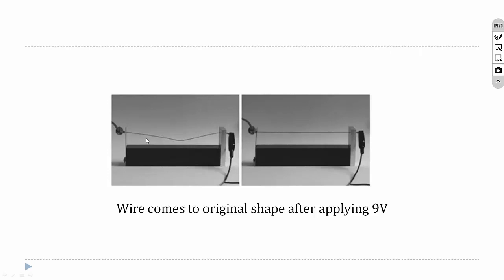Then this is another example. Here you can see a wire with some deflection. When an electric field, a 9 volt electric field, is applied, obviously we know that when we conduct electricity, the temperature will increase. So the temperature of the wire is increased, and the wire came back to its original position.